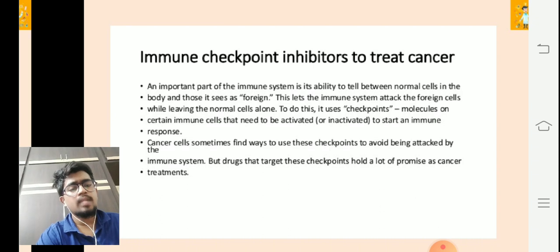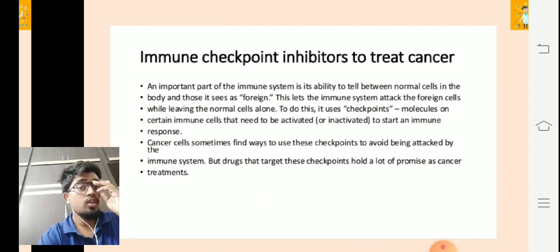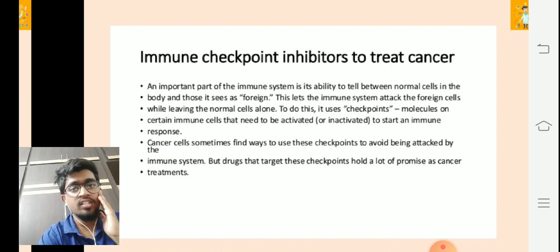Cancer cells sometimes find ways to use these checkpoints to avoid being attacked by the immune system. They detect that this is causing a problem to them, so they target this initially.